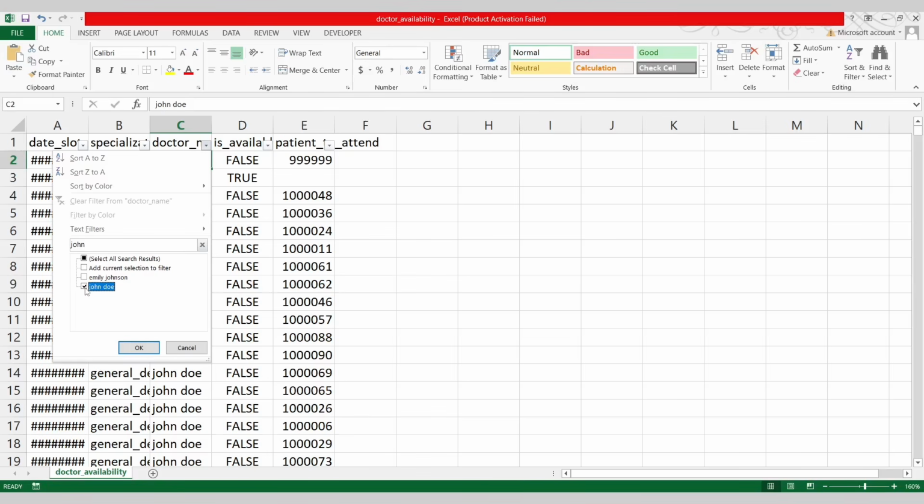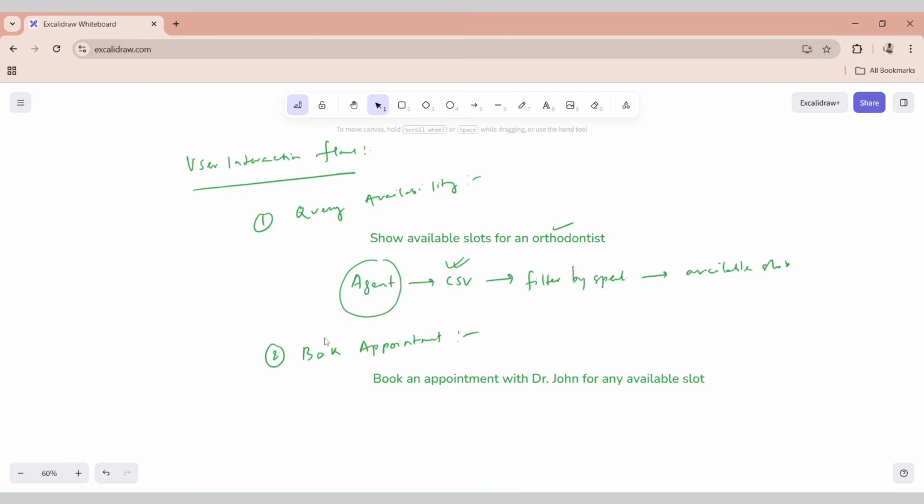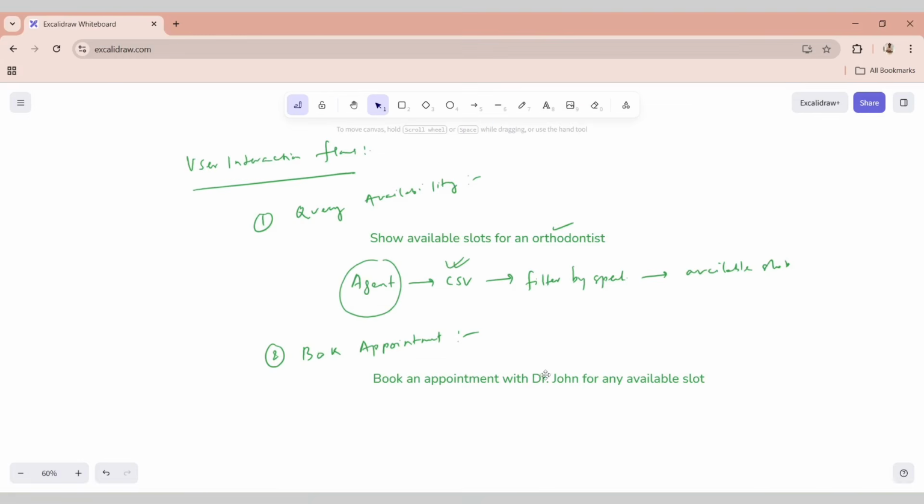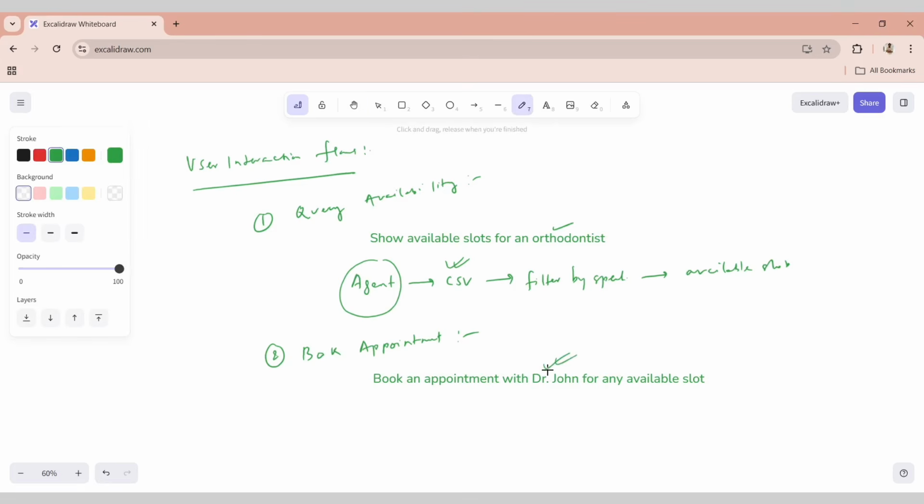So the chatbot will also do the same thing. It will ask you, are you talking about John Doe? If you give a confirmation yes, then we are going to filter it out. And then I will search for the available slots, and revert back to the user that these are the available slots, do you want to book, right? So the agent will do the same thing. The agent will first check the doctor, and from its historical information it might already have the patient ID, and then for this particular patient ID, it will check any available slot and book it, right?